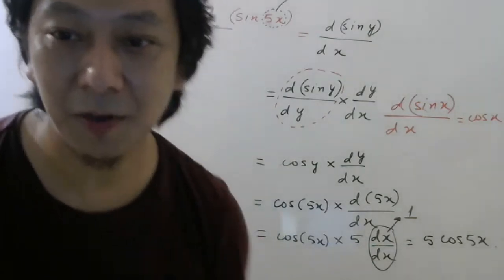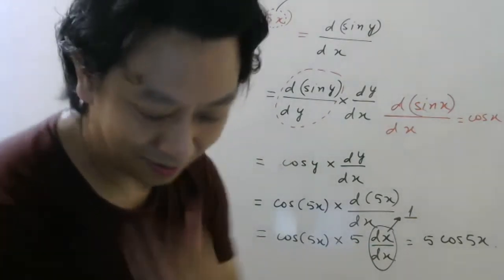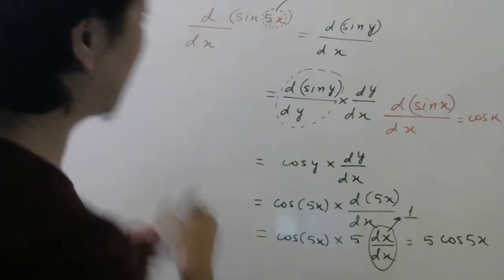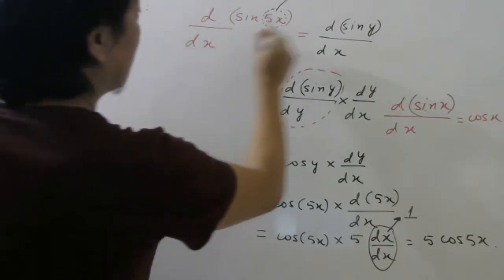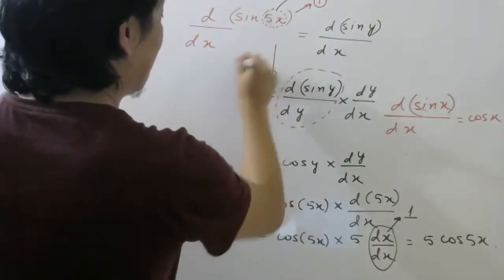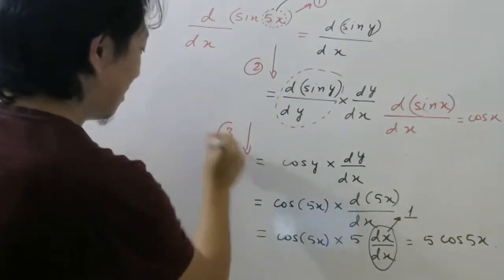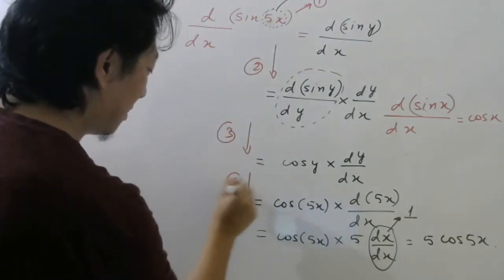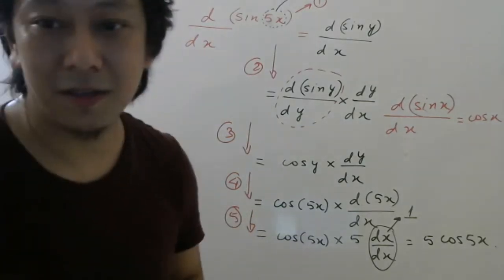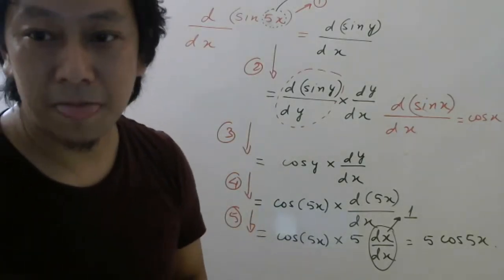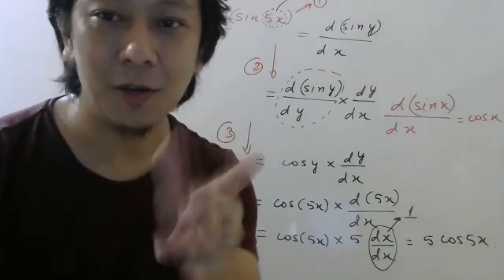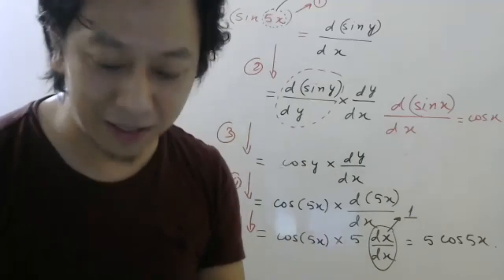So what part did you not understand? Which part? Let me write down the steps, okay? First step, second step, third step, fourth step, fifth step. Which part? A question is given to you. You have to think how to solve, right?